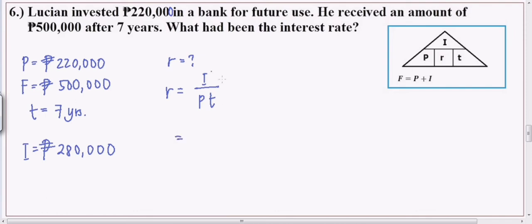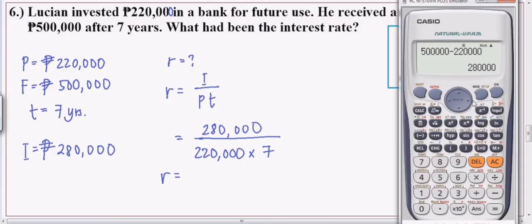So, yung I natin doon sa taas ng formula would be 280,000 over, so yung P natin is 220,000, okay, times yung time na 7. So, ang rate natin is 280,000 over 220,000 times 7. Okay? So, ang sagot dito, nakadesimal.